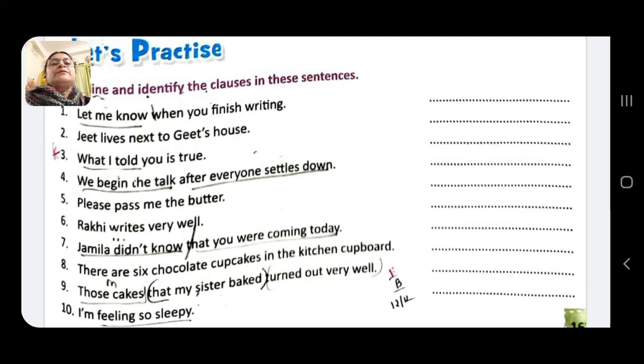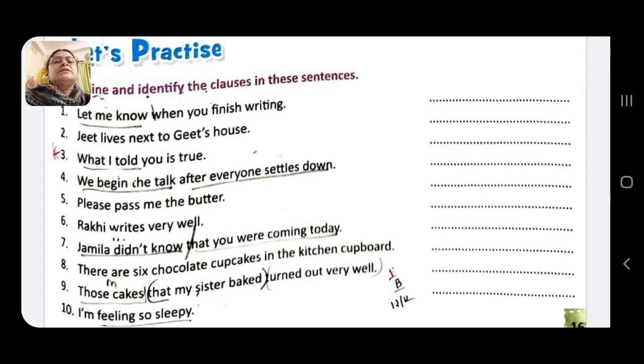Let me know is the principal clause. When you finish writing, this is subordinate adverbial clause. Why is it subordinate adverbial clause? Because it says about the time. Jeet lives next to Git's house. Jeet lives is the main clause. Where he lives? Next to Git's house.